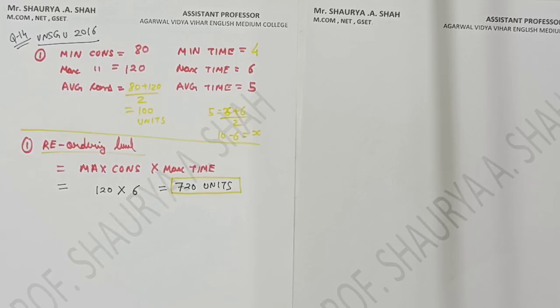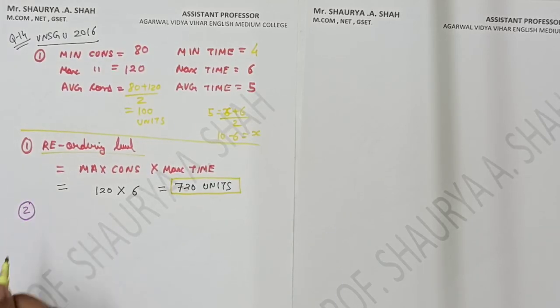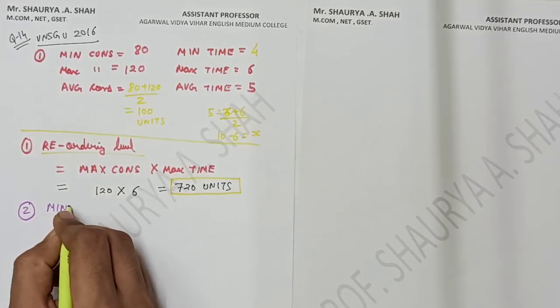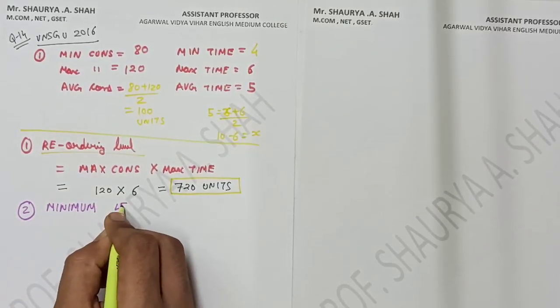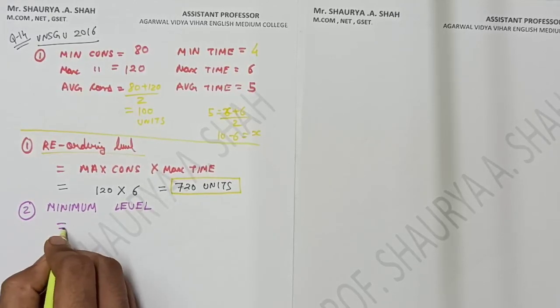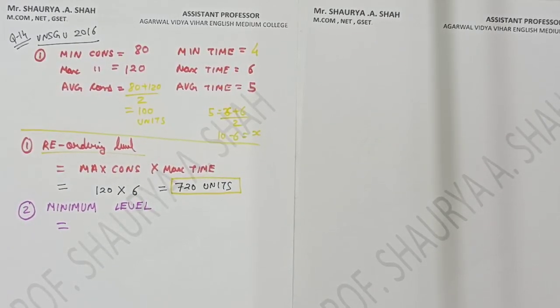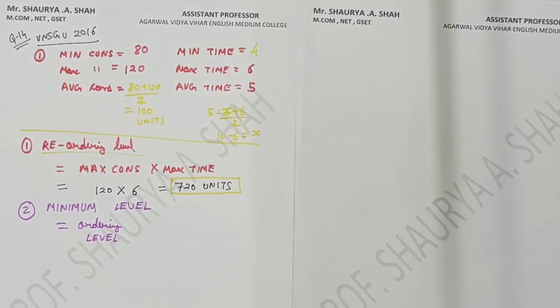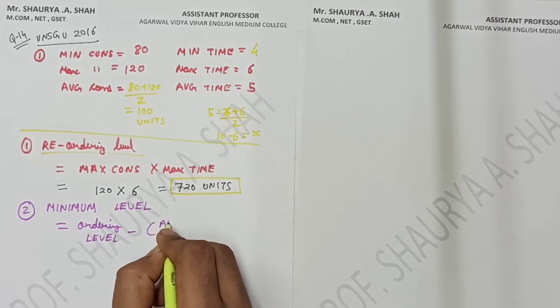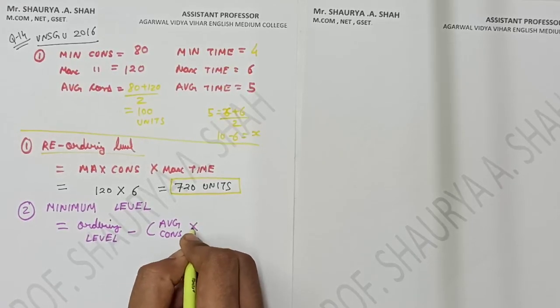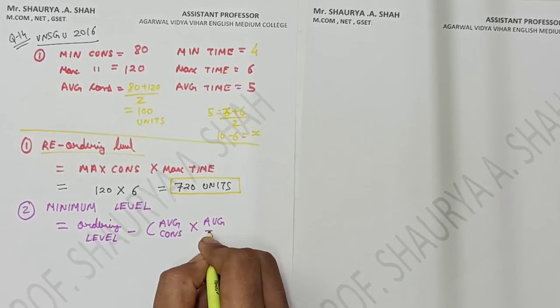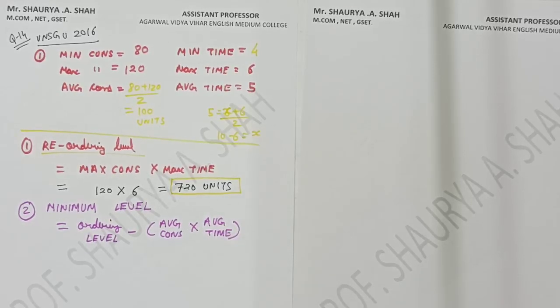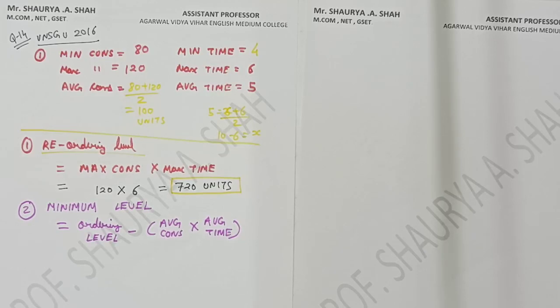The second thing asked is your minimum level. As you can see in your question, minimum level is equal to, what is the formula for minimum level? It is average, right? So the very first thing is your ordering level minus average consumption into average time. Average consumption into average time is deducted from the ordering level, right?